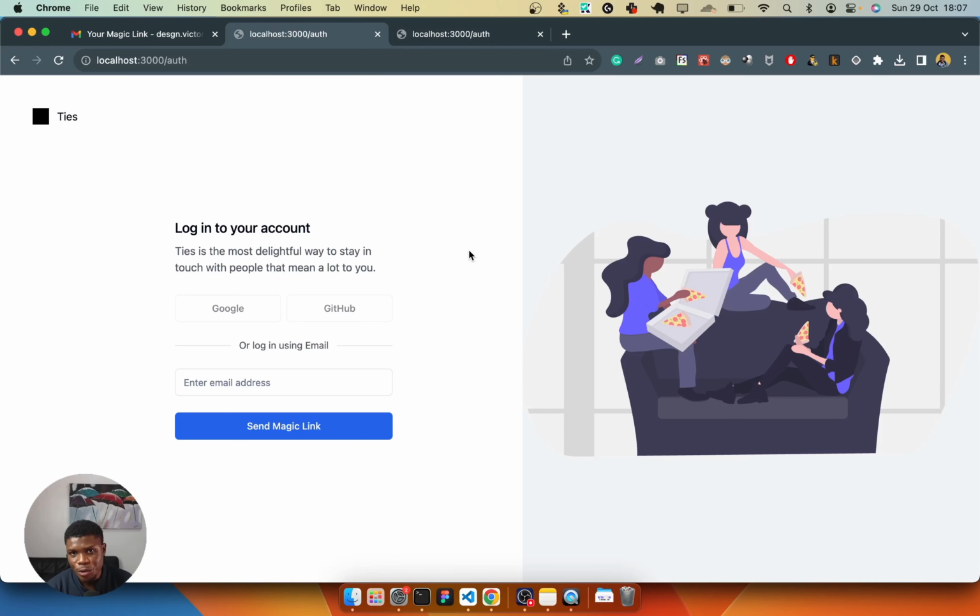Today I'm going to show you what I've been building for the past 1 week, which is part of my 6 week, 6 projects challenge. I have a lot of ideas and I would like to build them as fast as possible just to get them out and move on to the next series of ideas that I have. So the first of them is Ties. I call it Ties because I really do not have any official name for it yet. So Ties is a way for you to manage your connections.